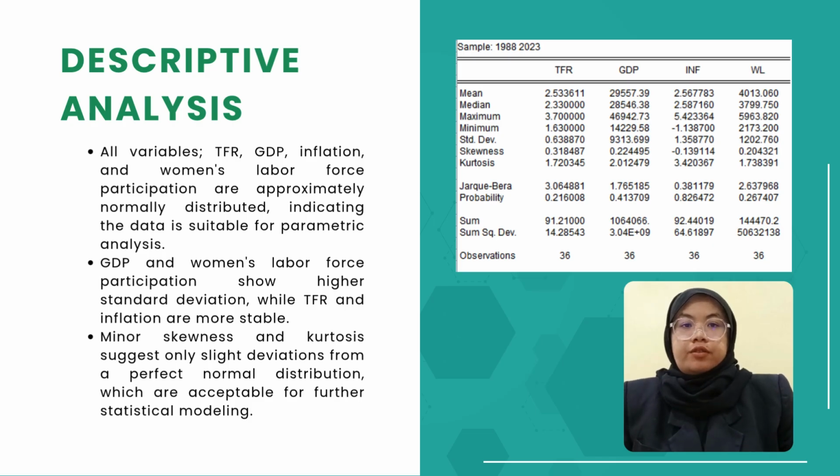In this section, we found that all four variables, TFR, GDP, inflation, and women's labour force, are approximately normally distributed based on the Jarque-Bera test. GDP and women labour force participation show higher standard deviation, while TFR and inflation are more stable.